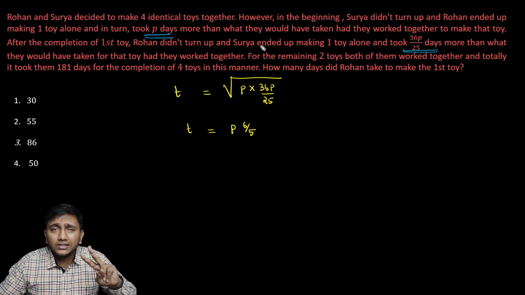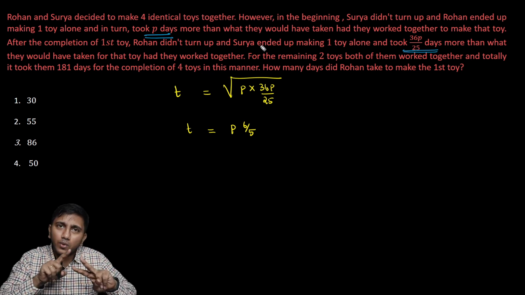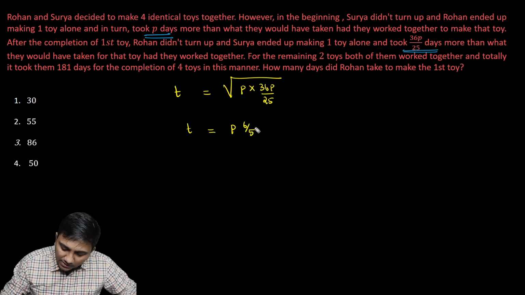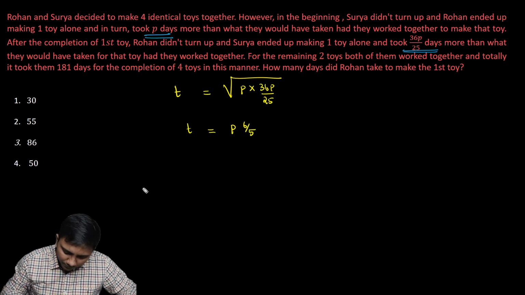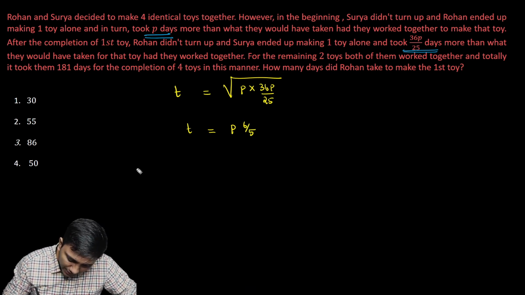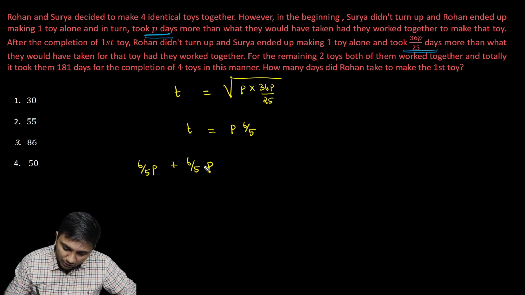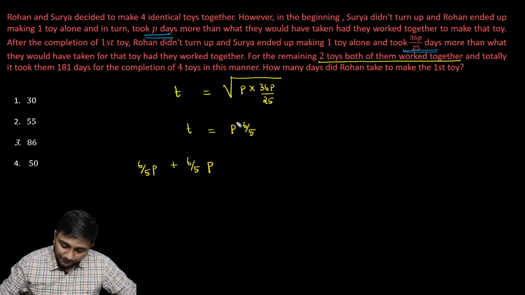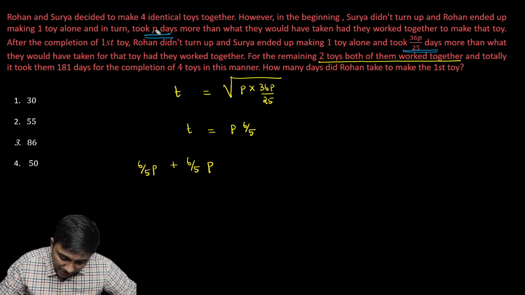So 2 toys they work together, 1 toy only one of them worked, the other toy the other guy worked. So let's form an equation for that. If they're working together, we know it will take 6 by 5P. So let's say when they worked together for the 2 toys, it would have taken 6 by 5P plus 6 by 5P. Now these are the 2 toys that both of them worked together, and when the first guy worked, he took P days more than what they would have taken.